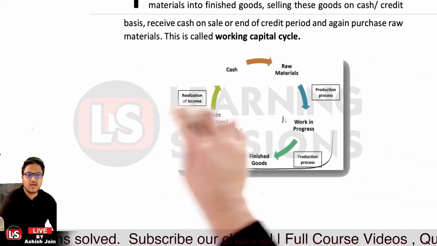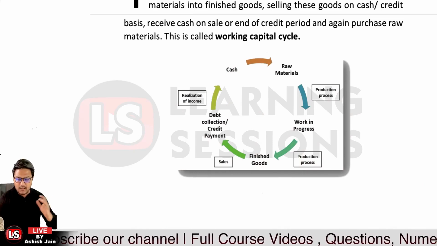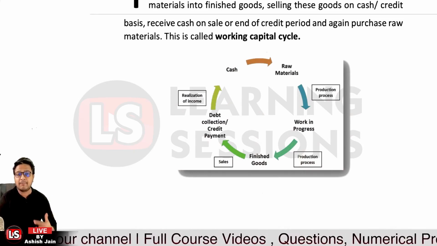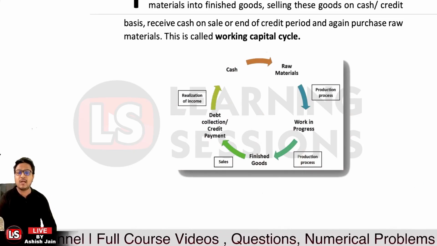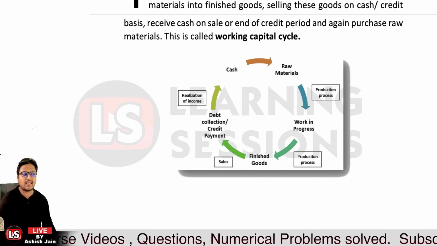I hope you have understood the idea, and why we need to understand it: for this particular period, our full capital will be utilized, and further we will be out of liquidity. Okay, so that is the main purpose of understanding the working capital cycle.